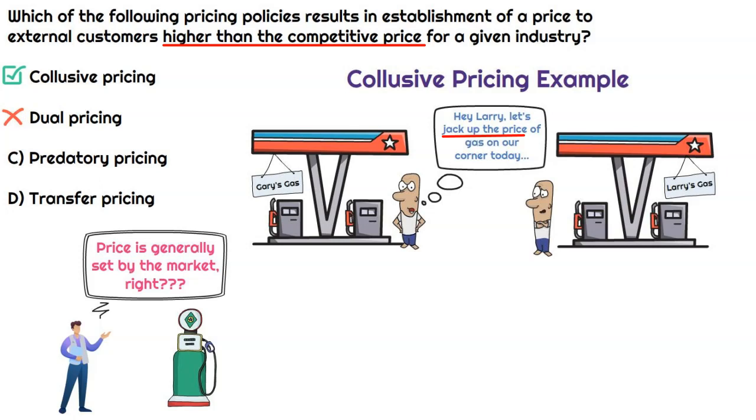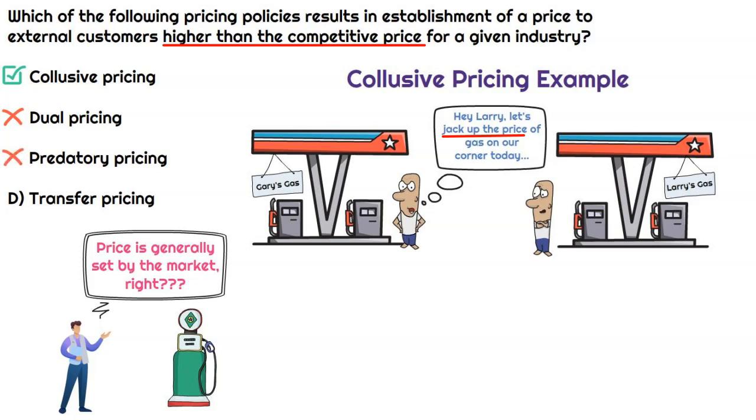Predatory pricing is an interesting one. It's a very aggressive technique where a company purposely puts a super low price to flush out all of their competition. So if they know their competitors can't go below a certain price, then what a company could do is set their price for a product way below that price. Customers would then buy theirs and no longer buy the competitors', right? And then the competitors are forced to exit the market. Now, this is not necessarily illegal or anything, but it's very, very aggressive. But that's not what this is talking about, because it's talking about a higher price, not a lower price. So that's why that option is incorrect.